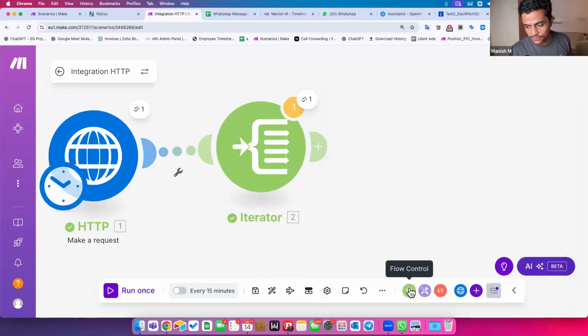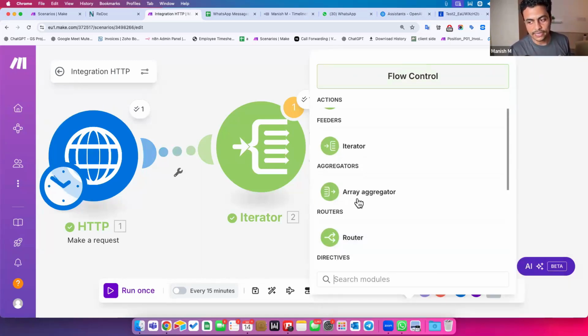In that case, within this flow controller, there is something called array aggregator. So in case you want to send this kind of array structured data to some system, you can always aggregate data using this module. But it depends upon your use case, your specific scenario or particular module or particular software. But this facility is available over here.